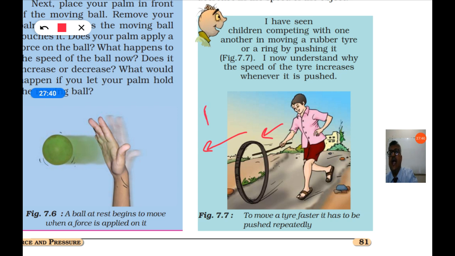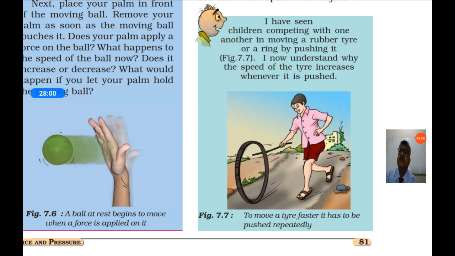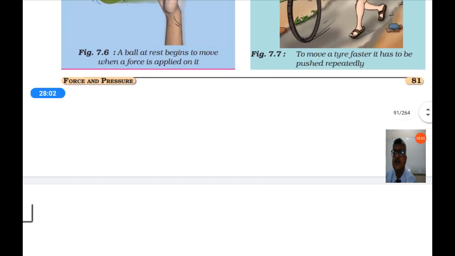So the force will add, and the speed will increase when he hits the tire. So force can increase the speed.